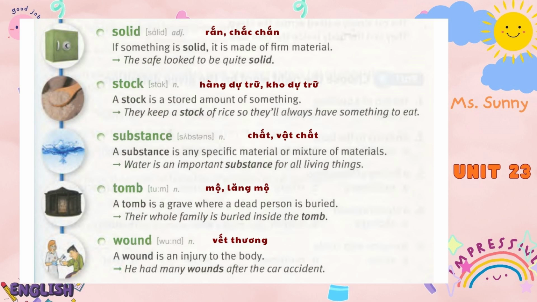Tomb. A tomb is a grave where a dead person is buried. Their whole family is buried inside the tomb. Wound. A wound is an injury to the body. He had many wounds after the car accident.